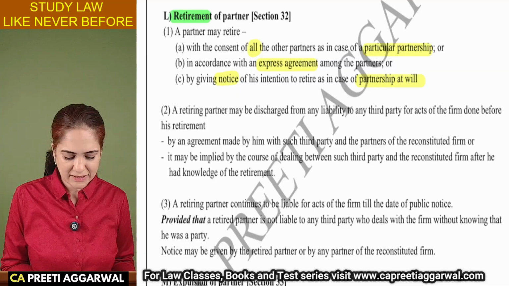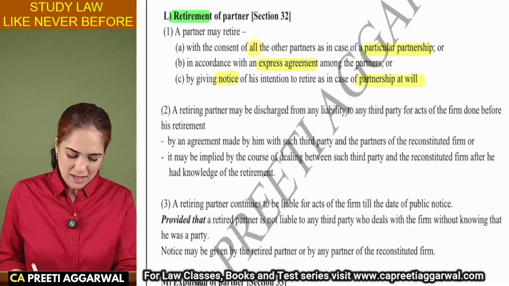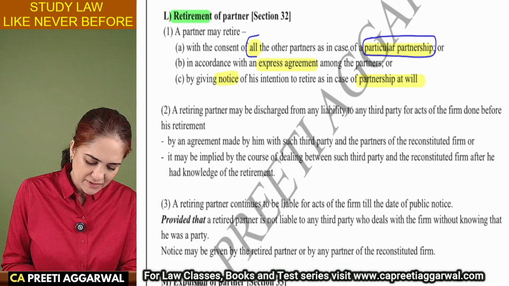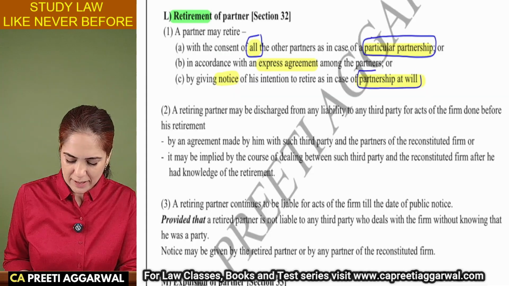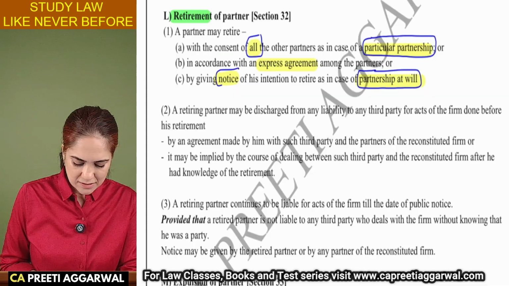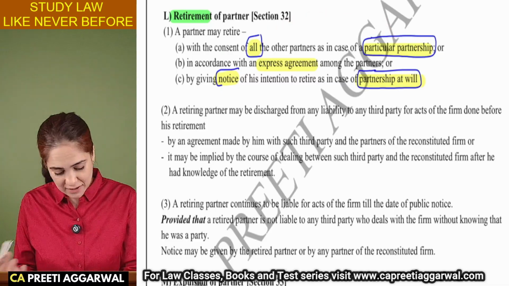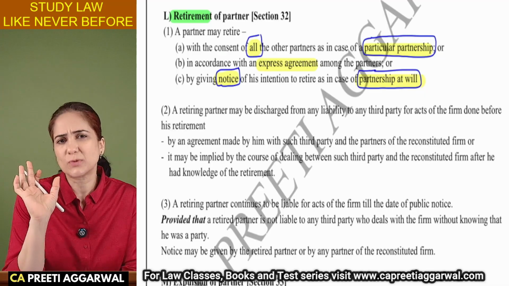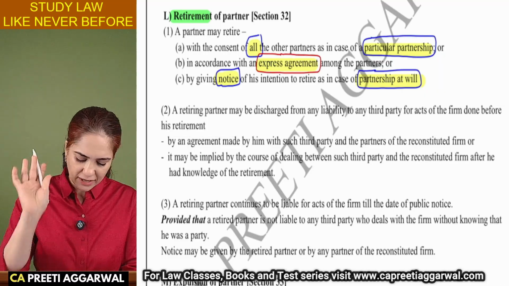Sometimes it is by an agreement that a person will be a partner only for 2 years. After 2 years, he will retire. So if it is a particular partnership, then the retirement will be with the consent of all the partners. If it is partnership at will, then it is with a notice of your intention. Just give 14 days notice and you can retire. Sometimes it is by an express agreement that he will be admitted for 2 years. After 2 years, he will retire.